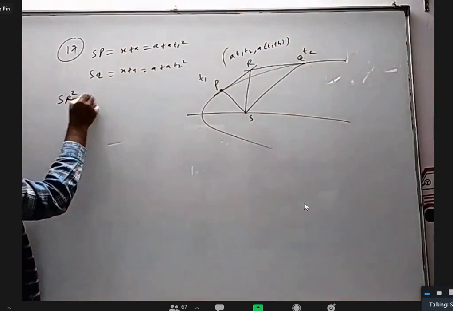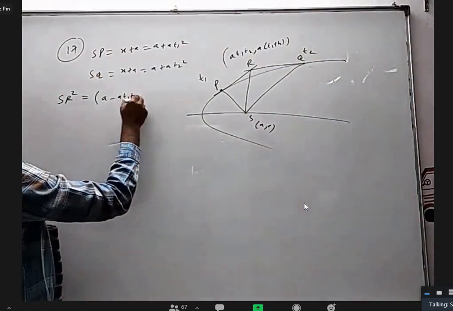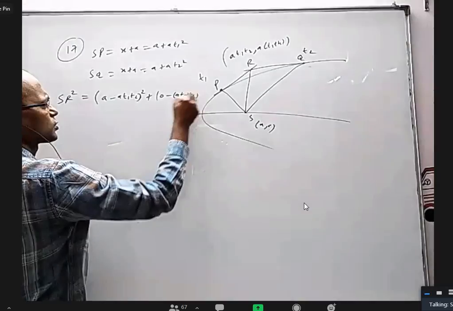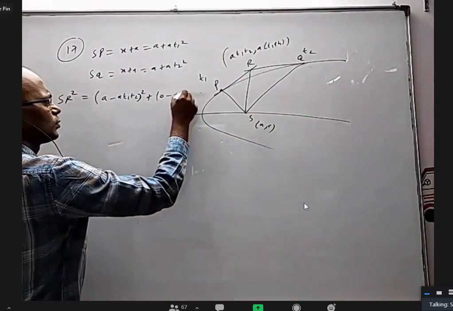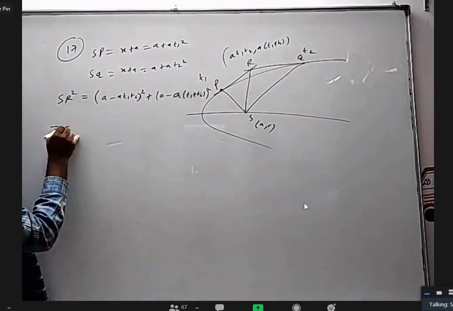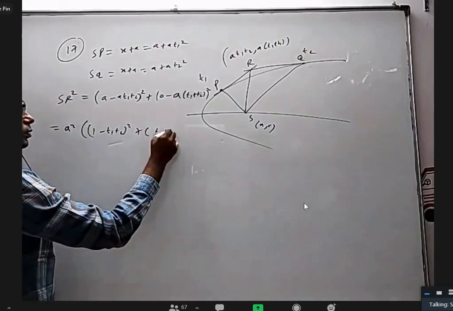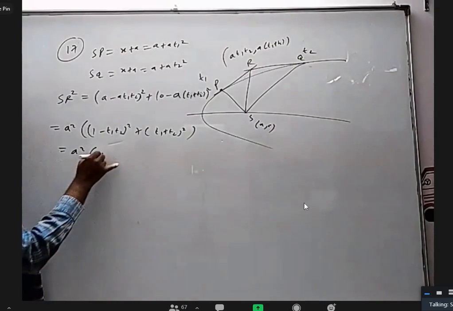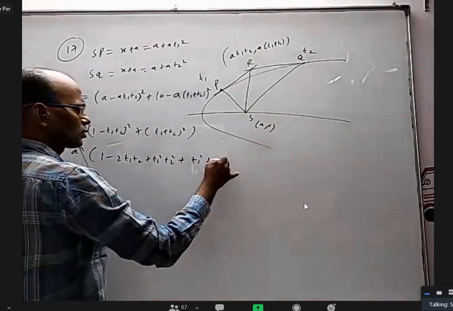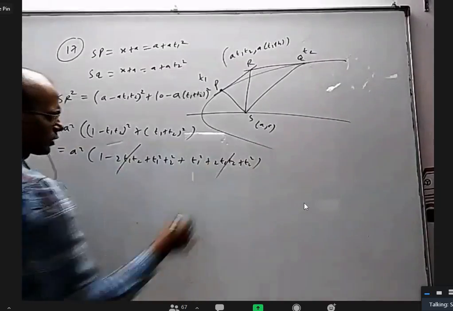So SR square, if I take this as (a, 0) the focus, is (a minus a t1 t2) whole square plus (0 minus a into (t1 plus t2)) whole square. If I take a square common, it is (1 minus t1 t2) whole square plus (t1 plus t2) whole square. When I expand this, 1 minus 2 t1 t2 plus t1 square t2 square, plus t1 square plus 2 t1 t2 plus t2 square. Minus 2 t1 t2 and plus 2 t1 t2 cancel.